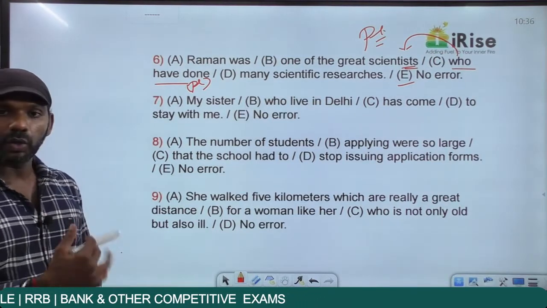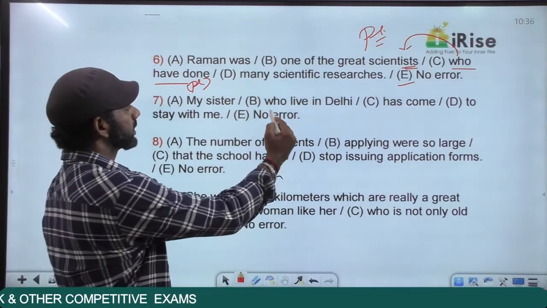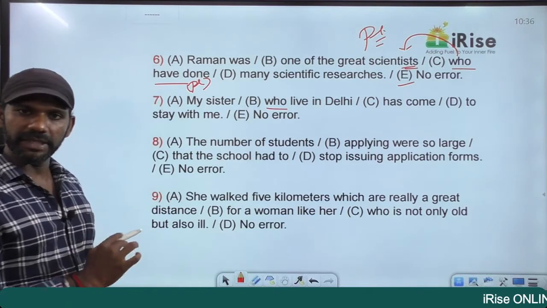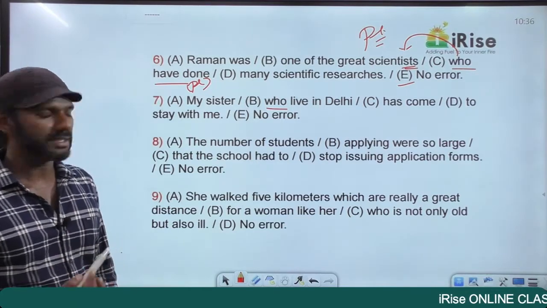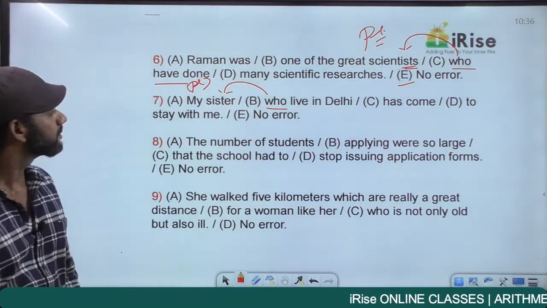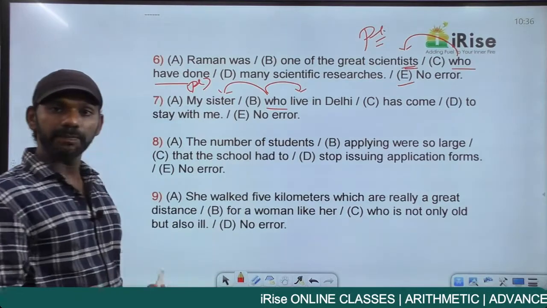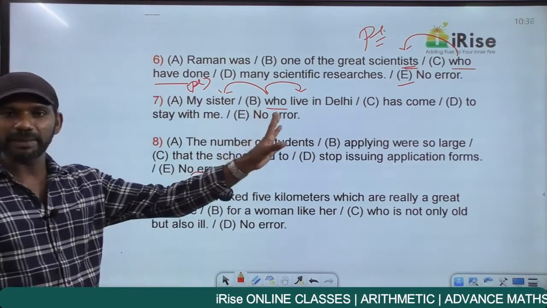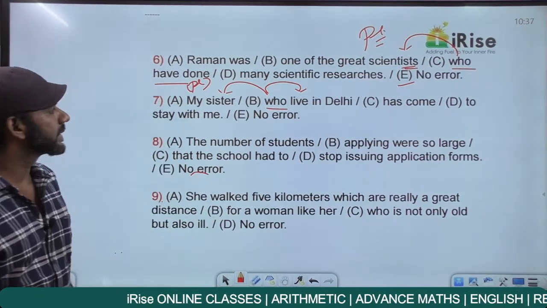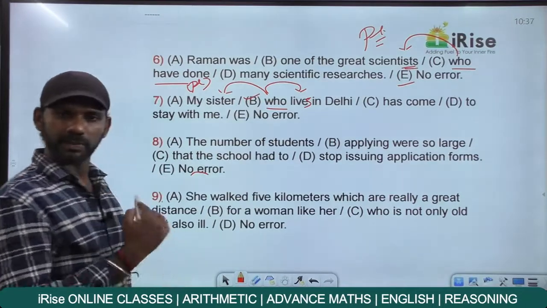My sister who live in Delhi has come to stay with me. Who is a relative pronoun. The same rule: we're going to focus on the noun that comes immediately before it and the verb that comes immediately after it. The noun that comes immediately before who is my sister, singular. The verb that comes immediately after who is live. Live is a plural verb. The noun coming immediately before who is singular, so the verb that comes after it must also be singular. So it cannot be live, it must be lives. So the error is in part B.